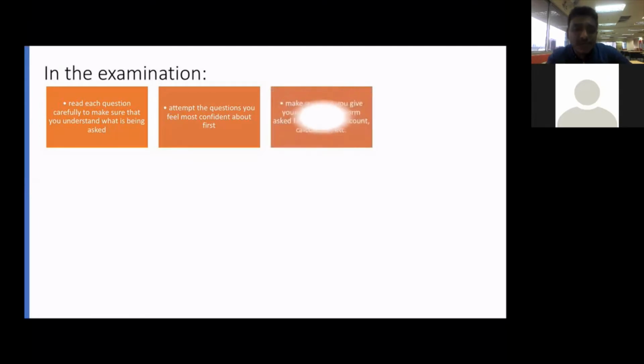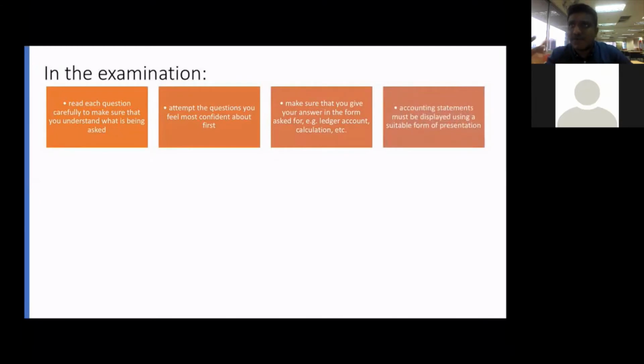And make sure you give the answer in the form asked. Example, if they ask ledger account, you do the ledger account. If they ask you to show the calculation, you show the calculation. Don't misfollow or misdo the format. Accounting statements must be displayed using suitable presentation. Normally we use a vertical presentation, vertical format. You can do the vertical format for all the statements.